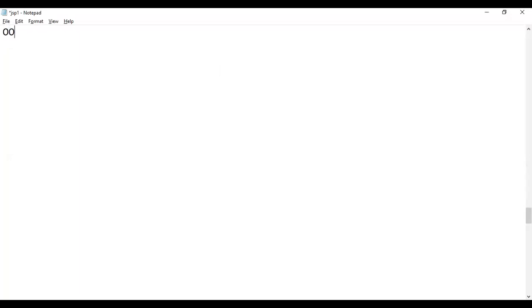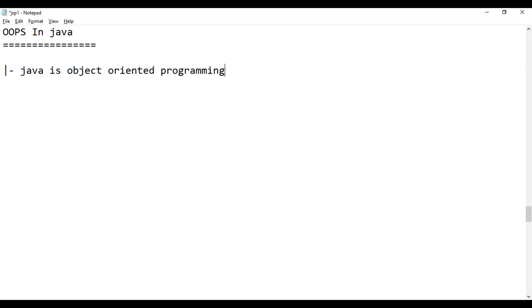In this session, we will discuss OOPS in Java. What is OOPS? Actually, Java is an object-oriented programming language. What is the object-oriented feature?